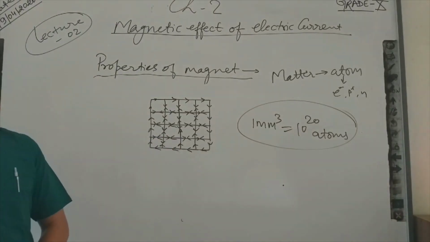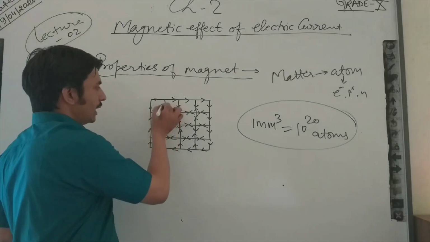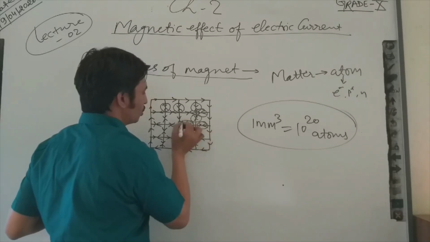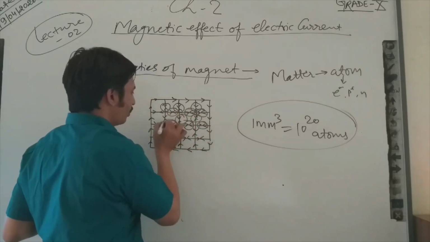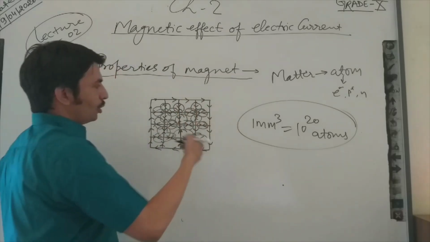In this picture, what are you seeing? You are seeing these two electrons spinning in opposite directions. So since they are spinning in opposite directions, they can cancel their impact. So what will remain?